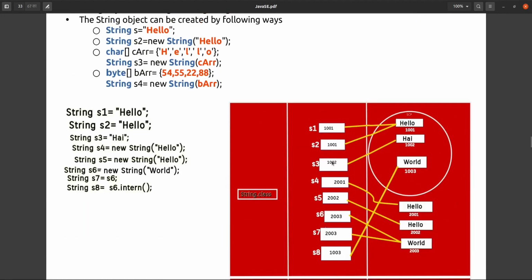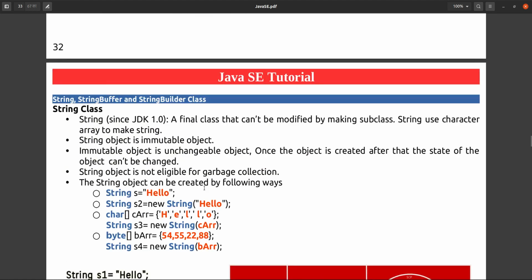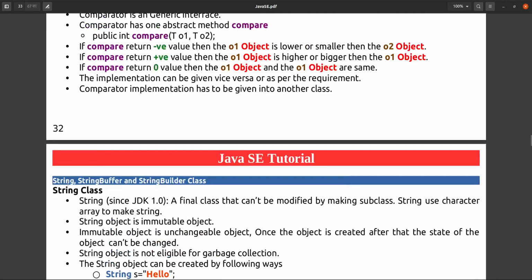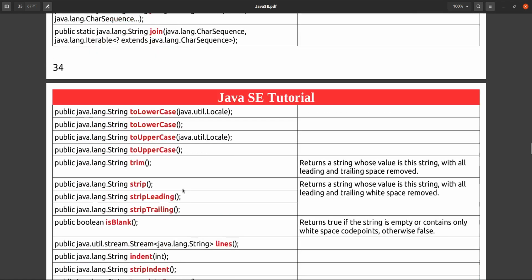But we have to use this also, because sometimes we want that object throughout the program, and we don't want to waste effort creating the object again and again and storing it like that. If we want to remove that process, then we can use string constant pool. That is up to the requirement only. So this is about string buffer and string builder classes in the Java lang package.